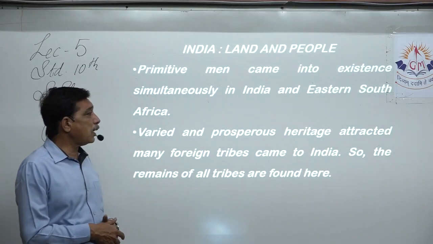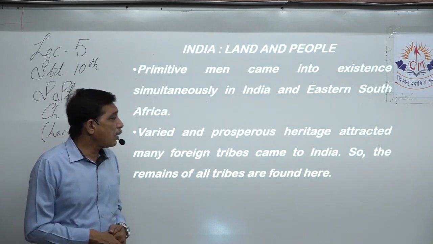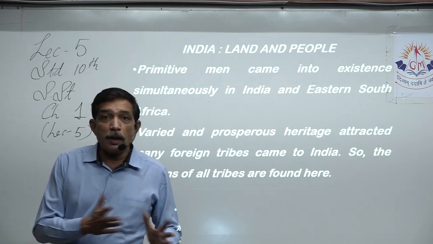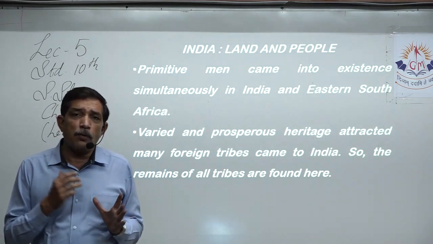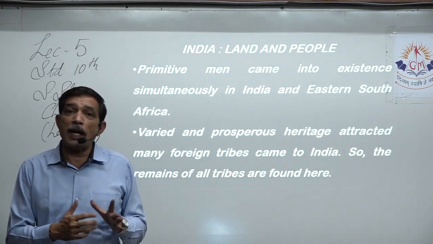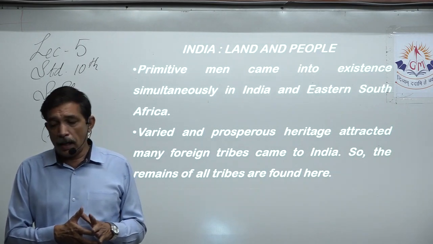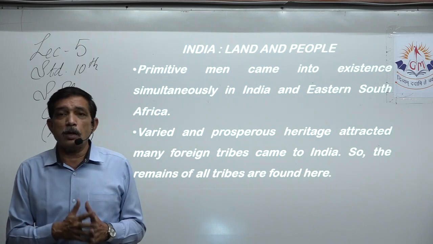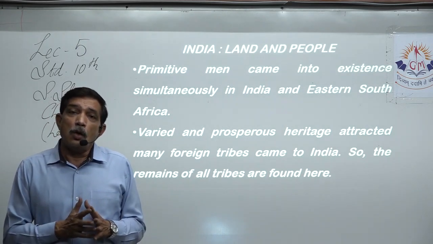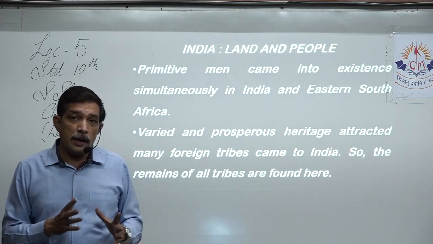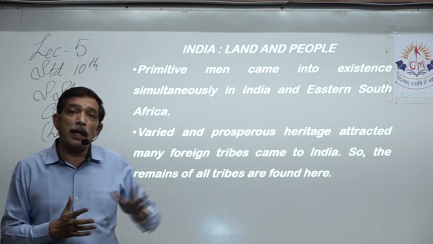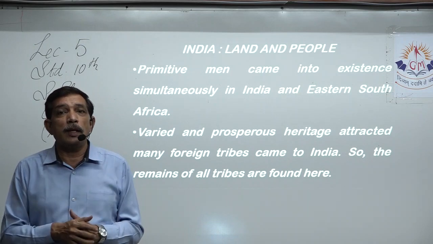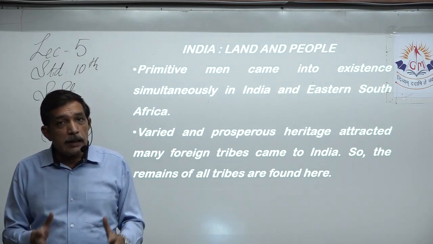Varied and prosperous heritage attracted many foreign tribes, and they came to India. We already learned that we had lots of varied heritage, we had diverse heritage, we had a very prosperous and rich heritage, and because of that peace and prosperity, lots of tribes outside India came to India. They were migrating, and during that migration they came to India, and they liked it very much.